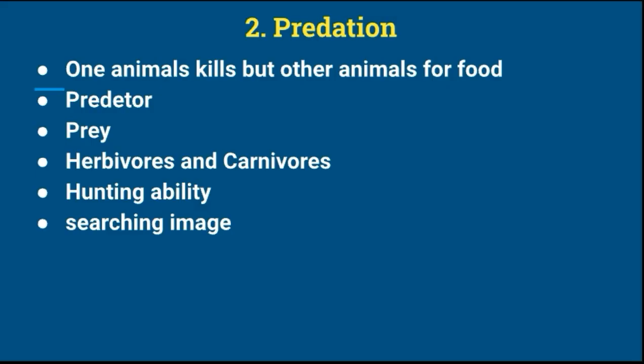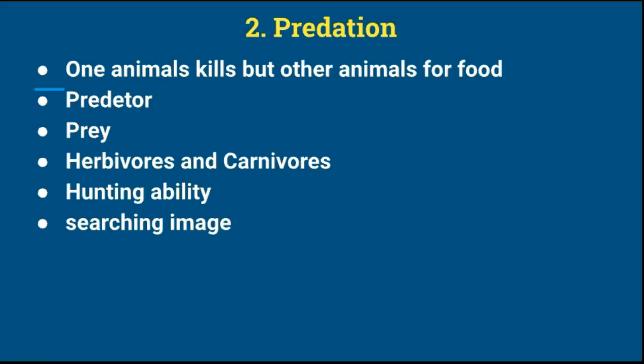Another is that the searching image of the predator must be high. They search for the prey easily because the searching image ability is high. So this is predation, a very short concept of negative interaction.